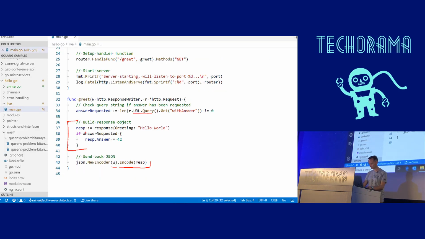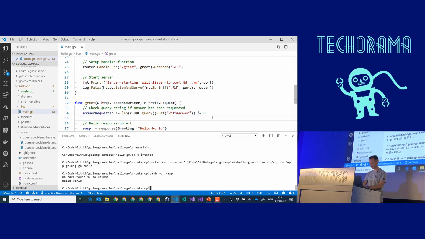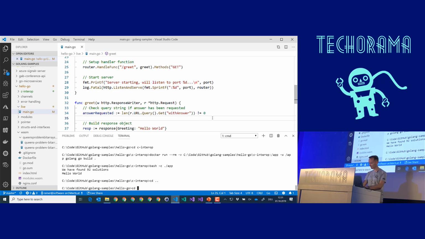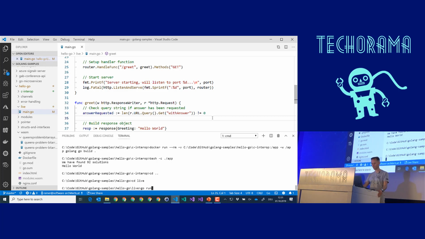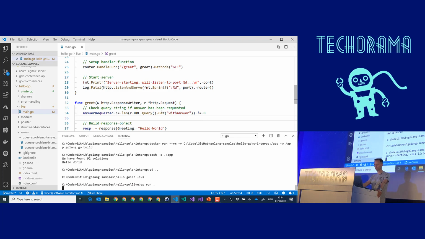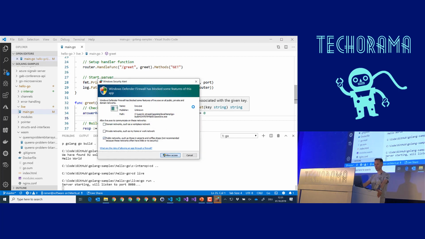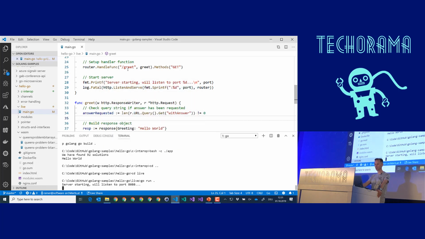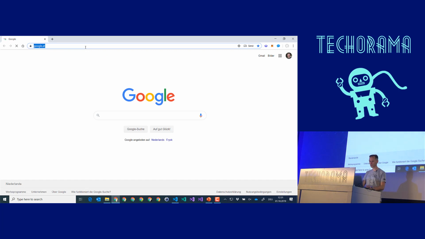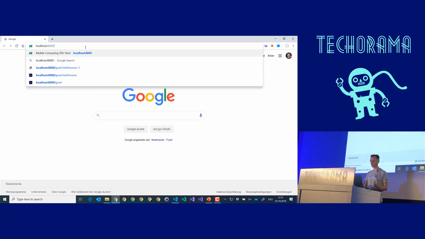Let's give this a try. Let's move to the correct folder here. Oh, I'm already here. We are in live. Go run dot. Okay, allowing access through the firewall. It listens on port 8080, and it should listen on the greet endpoint. Let's try that. Localhost 8080 greet.